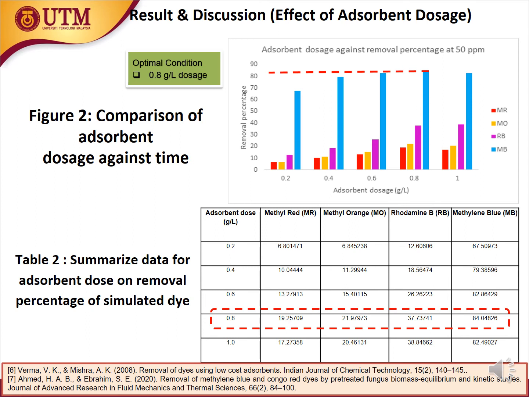The explanation for the reduced removal rate after 0.8 gram per liter is due to agglomeration of the adsorbent when the dosage is raised. This shows that the adsorbent already reached equilibrium, and further addition of adsorbent dosage leads to a decrease in removal percentage. Therefore, 0.8 gram per liter was taken to be the optimal dosage for this condition.